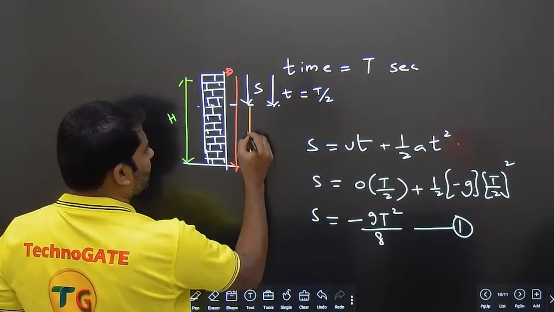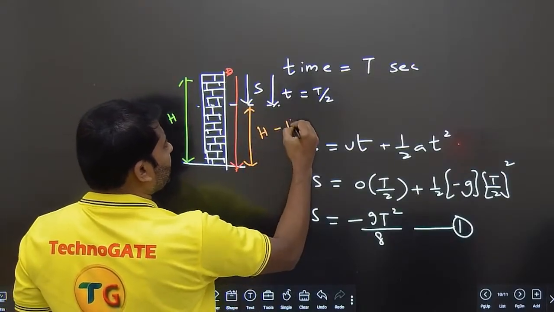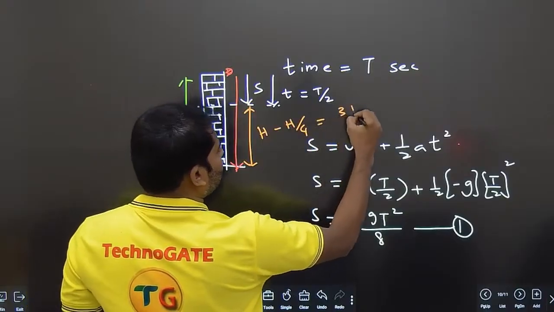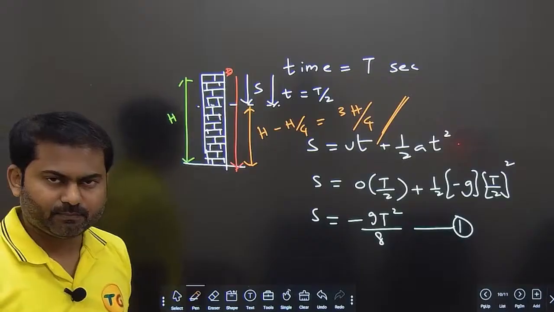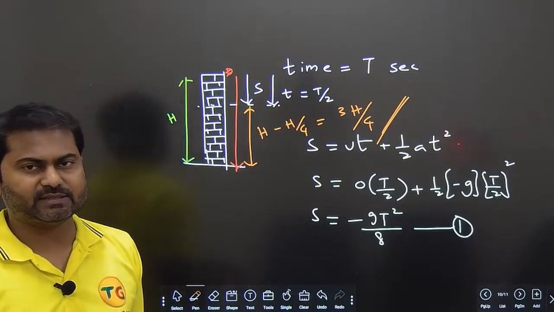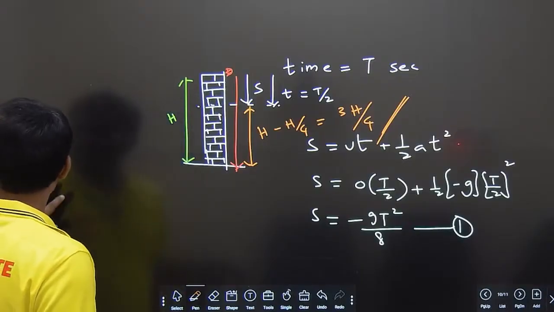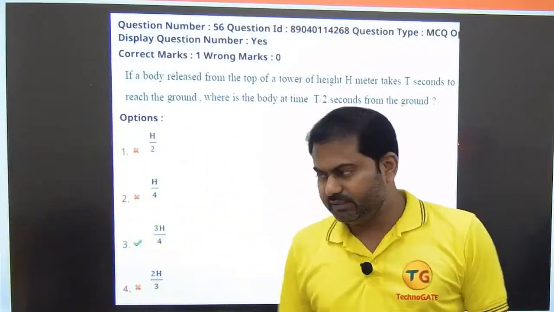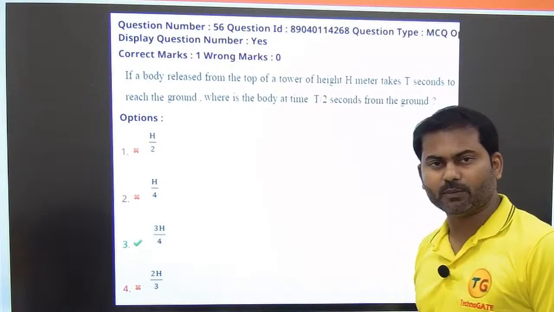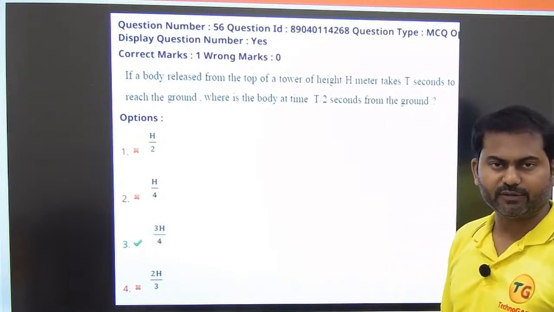This remaining is h minus h by 4, which is 3h by 4. This is the final answer. 3h by 4 is the final answer here. Understood? So hence the answer for this question is not h by 4, it is 3h by 4. Third option is right. That's how we need to solve it.